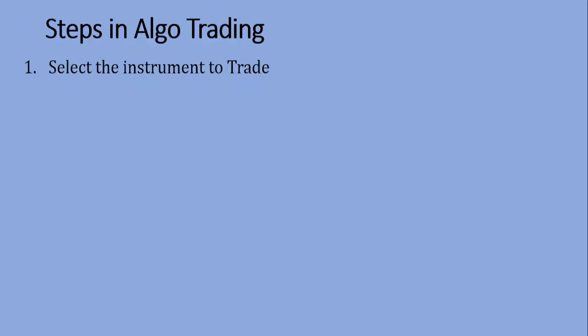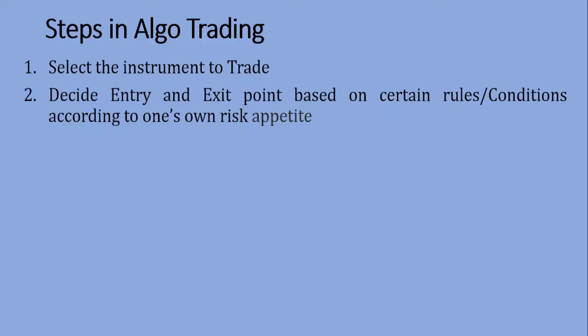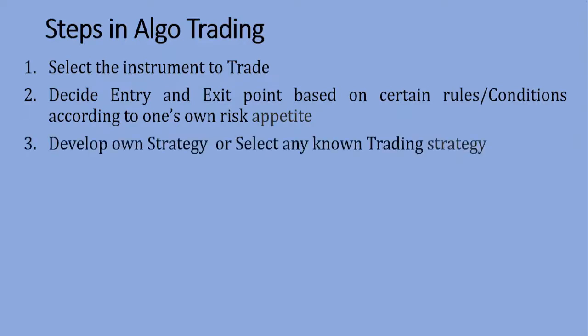After selecting the particular instrument, we may decide the entry point or exit point based on certain rules or criteria according to one's own risk appetite.